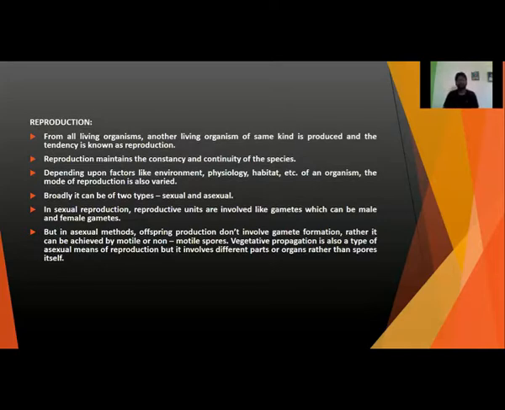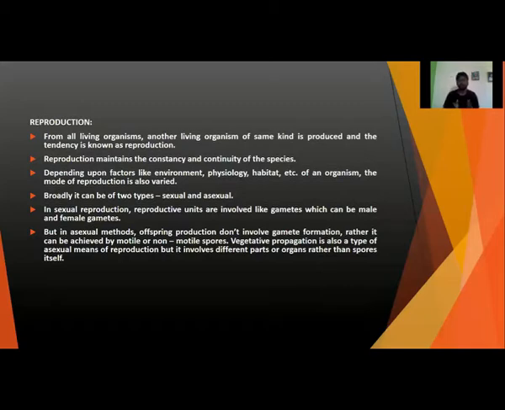In sexual reproduction, reproductive units are involved like gametes, which can be male or female gametes. But in the asexual method, offspring production does not involve gamete formation. Gamete means an organism will produce a haploid cell to be involved in sexual reproduction. That is known as a gamete. But in the asexual method, the offspring will not produce any gamete.